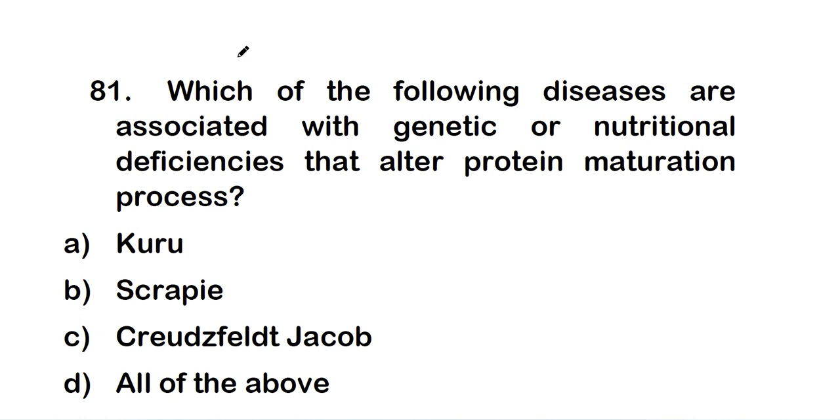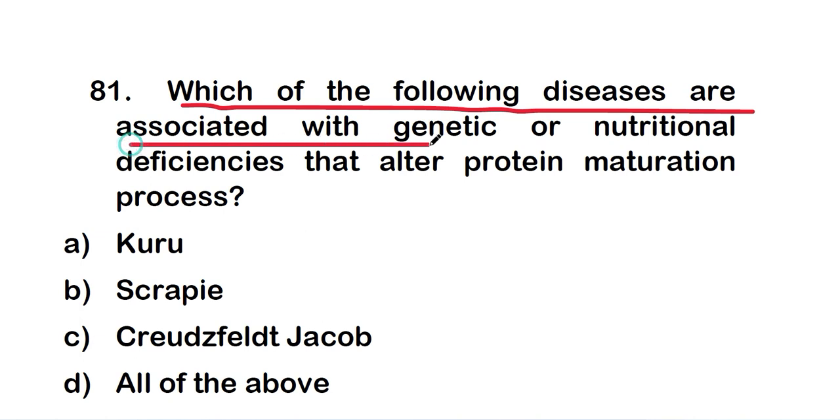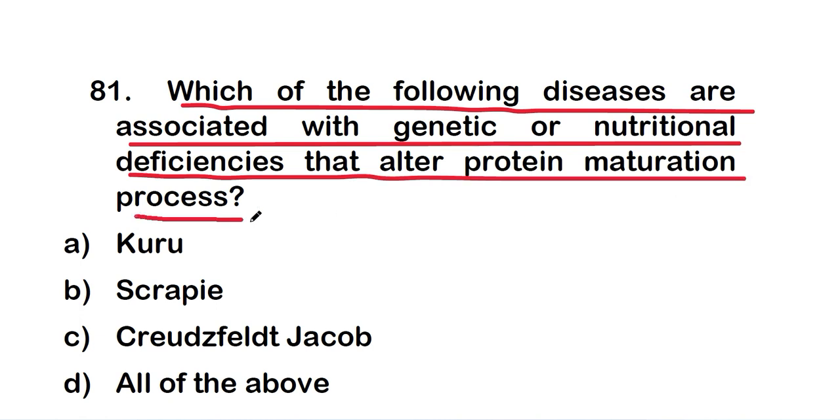Welcome back to our new video on MCQs on biochemistry, part 5 of this series of videos on biochemistry. The first question of this video is: which of the following diseases are associated with genetic or nutritional deficiencies that alter protein maturation process?